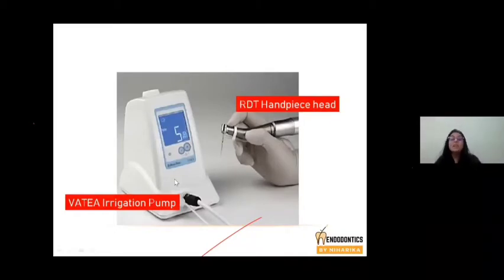That means in 4 minutes, 16 ml of hypochlorite is placed inside the root canal. Along with the pump, a special handpiece, the RDT, is attached. This is a gyrometric handpiece, somewhat like a reciprocating handpiece. It moves in clockwise and anti-clockwise direction. At the same time, the file moves in a transline manner and the file vibrates. Around 50,000 vibrations are produced on the file.